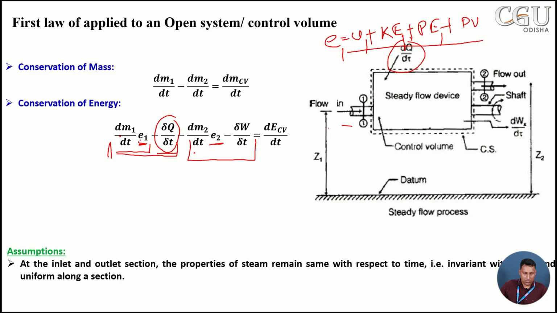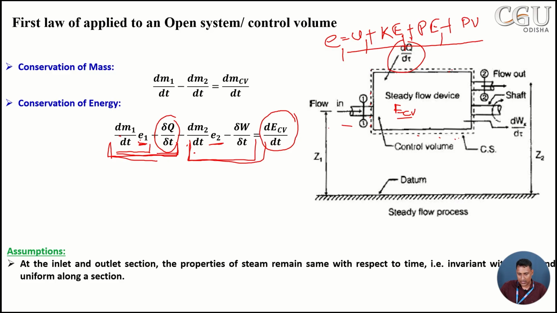So now we will accumulate all these terms. If the ECB is the total energy inside the system, then we can say the energy entering into the system and the energy leaving from the system will give you the net rate of change of energy of the control volume, because we are defining the control volume of the system as it is a flow system.